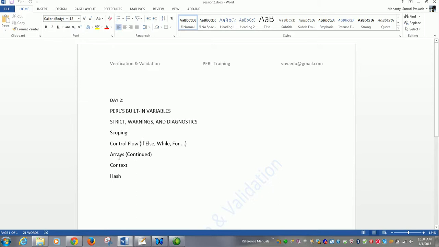In day 1 we had a brief introduction on arrays. We looked at certain functions involved in arrays. Then we will learn something about context in Perl. Then if we have time, we will go through hash, which is nothing but kind of dictionary in Java.